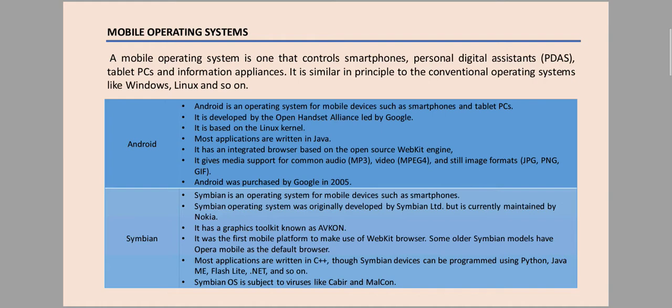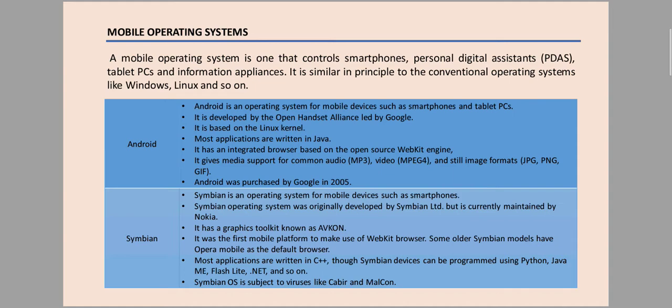Most applications are written in Java. It has an integrated browser based on the open source WebKit engine, and it gives media support for common audio (mp3), video (mp4) and still image formats (jpeg, png, gif). Android was purchased by Google in 2005. These are the main features of the Android operating system.